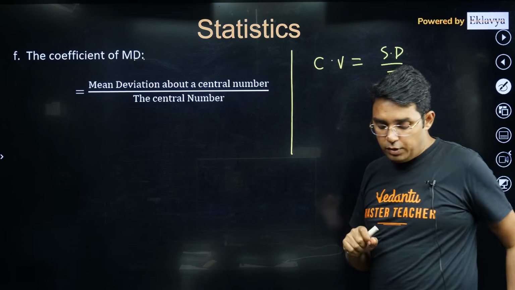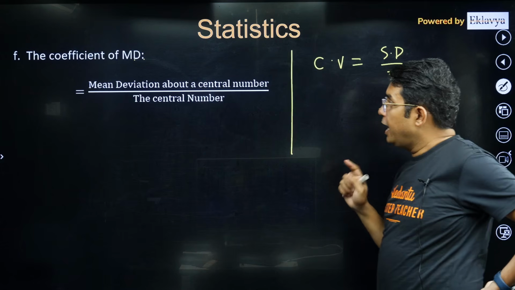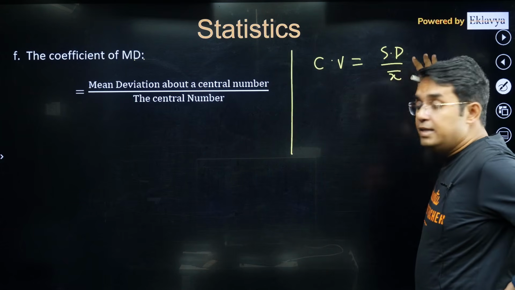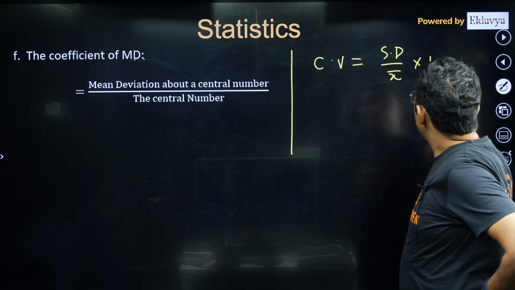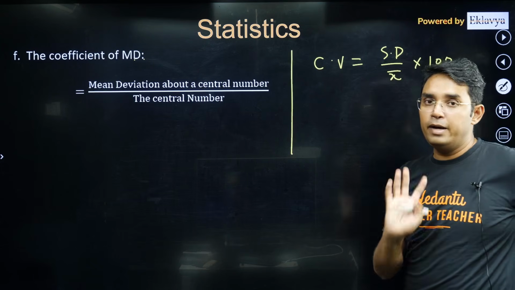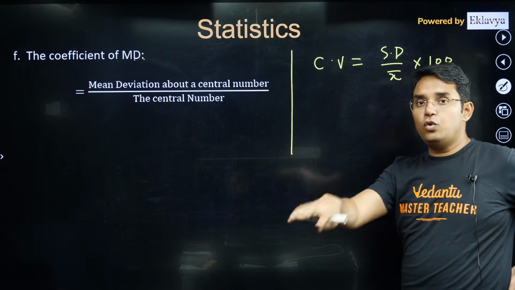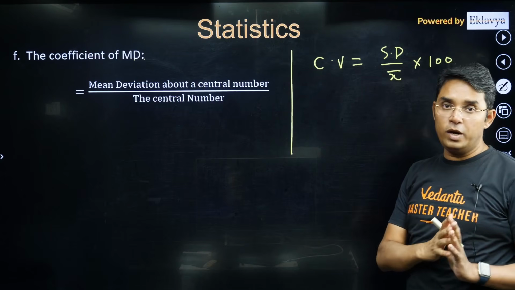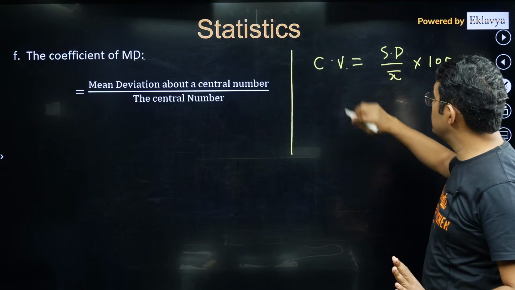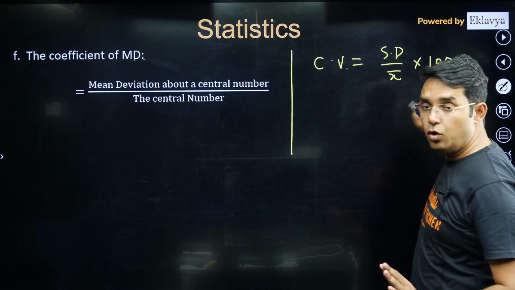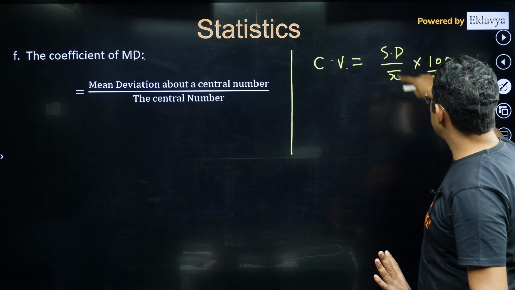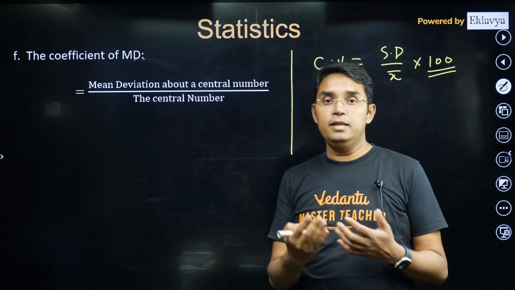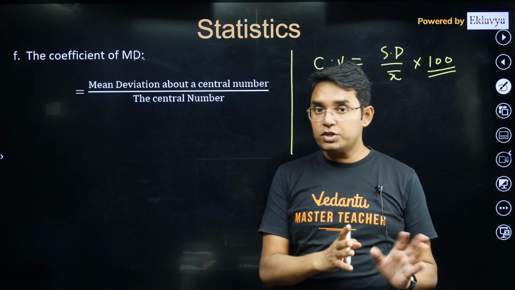One more thing I would like to tell you, dear students: I have seen coefficient of variation defined as either this, or in percentage you just multiply by 100, but they don't say coefficient of variation in percentage. I have seen in few questions that it can be written like this also. Most of the time I think it is written as into 100, but try to understand the meaning through the question.